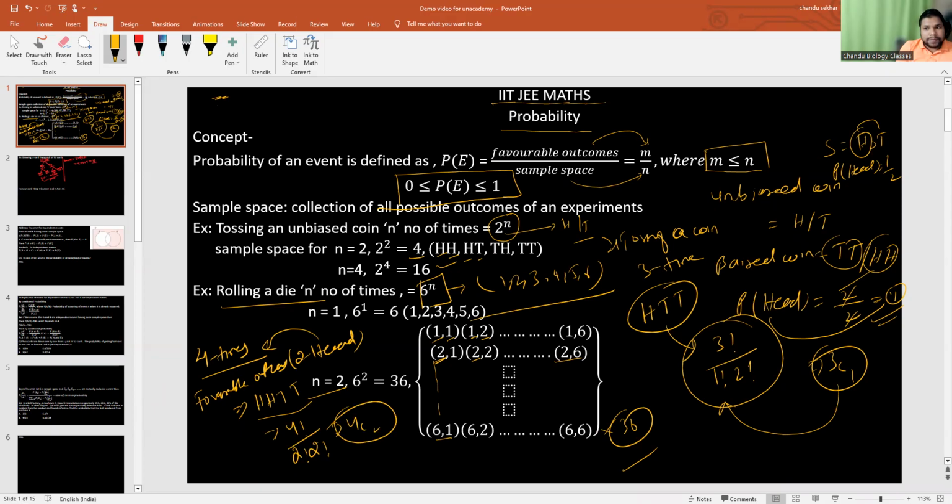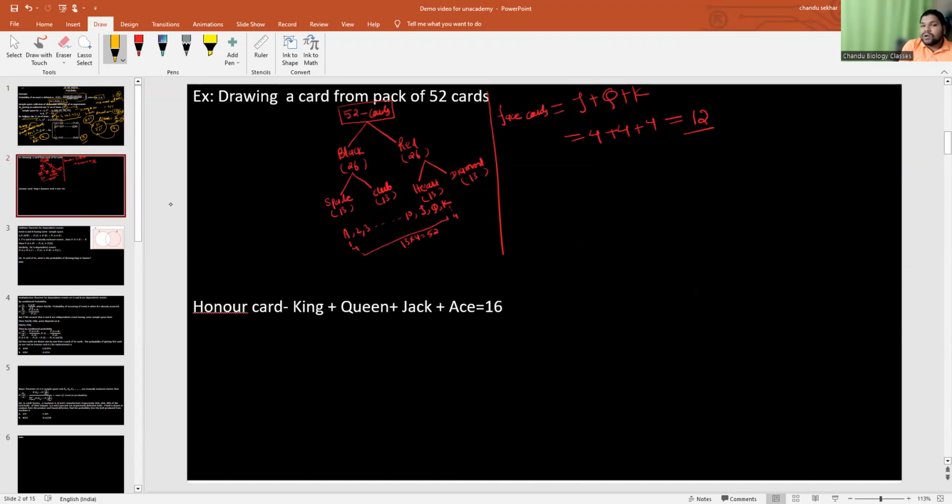Correct. In the case of dice also, if you are rolling a dice 6 times, then what is the probability of getting the number 6, 6 times? We can apply the combination property there also. So the sample space for the coin case and dice case, we saw here. Now come to the sample space for cards.